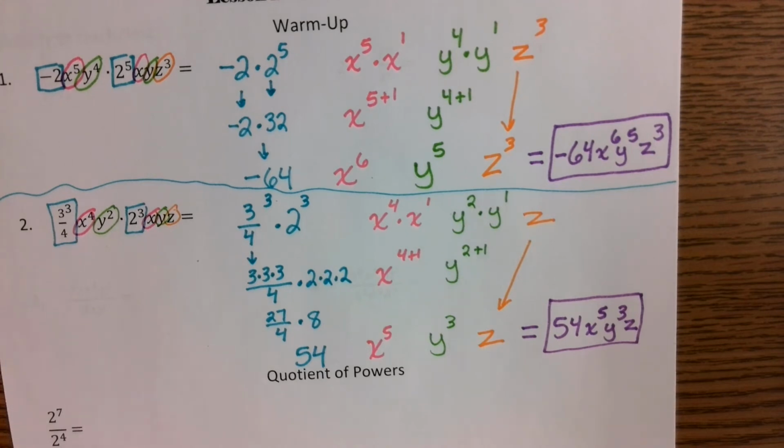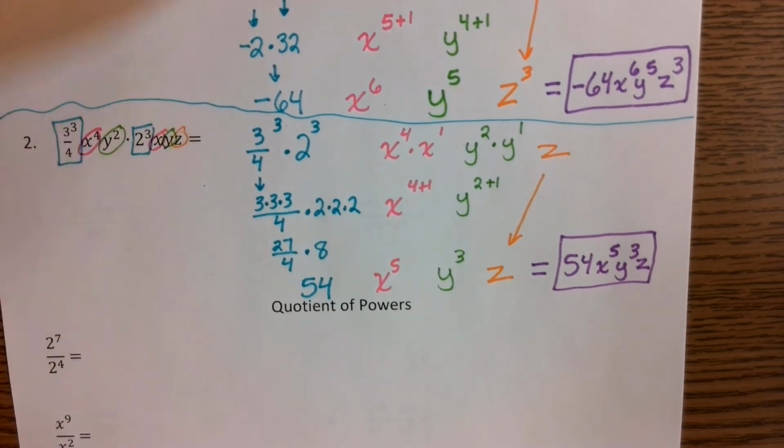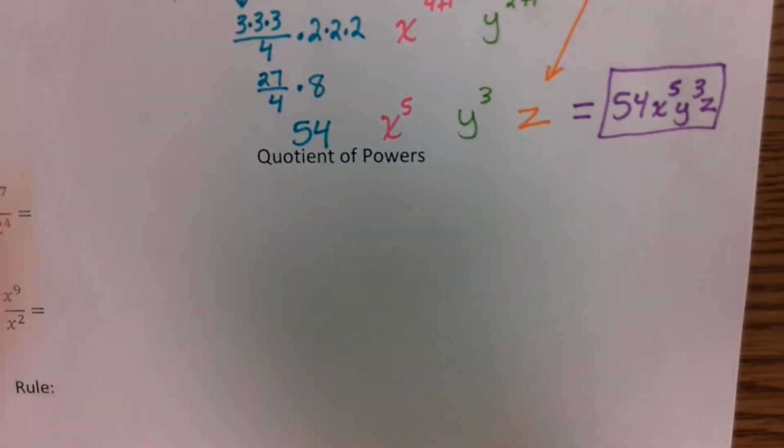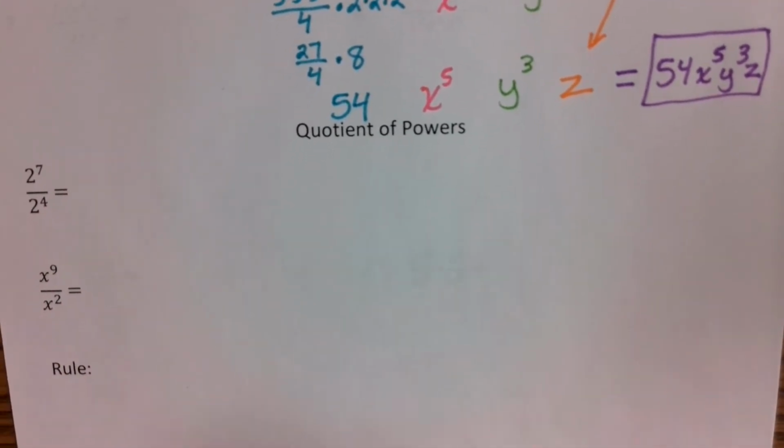Okay, so that was our product of powers. We're going to get into quotient of powers. What does quotient mean? What operation is quotient, guys? Division. So we're going to be talking about dividing powers. Taking a look here, if we've got 2 to the 7th divided by 2 to the 4th, it's written as a fraction.